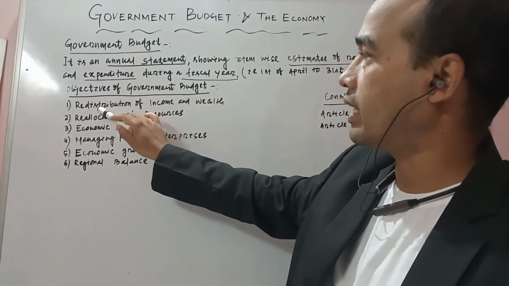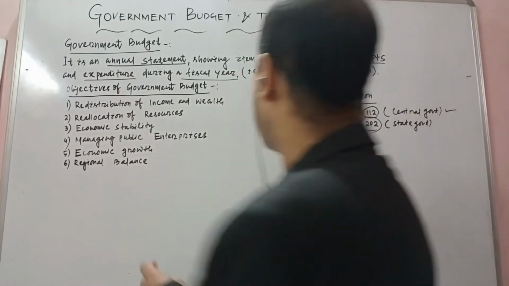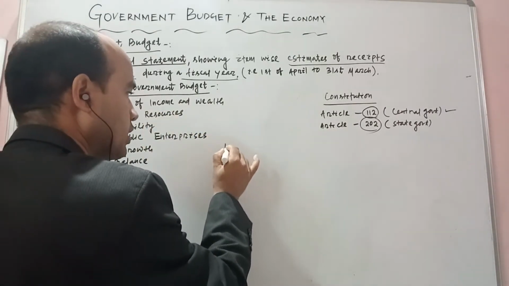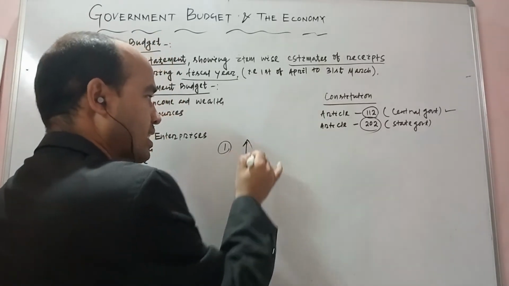First one, redistribution of income and wealth. First point, one by one I will discuss. First point is mentioned that redistribution of income and wealth. Dear students, here what happened, the government charges more tax.